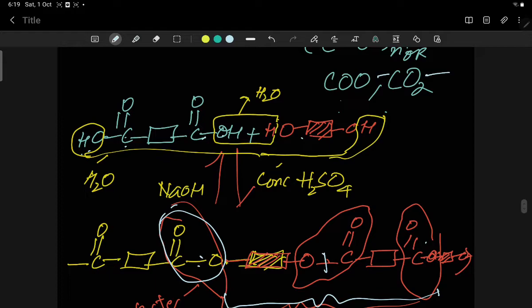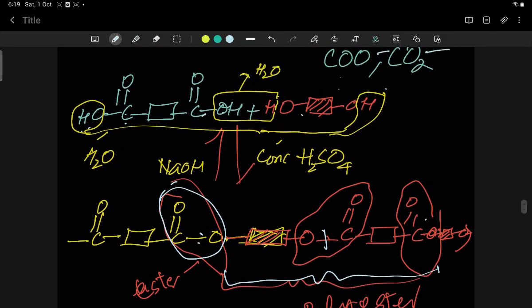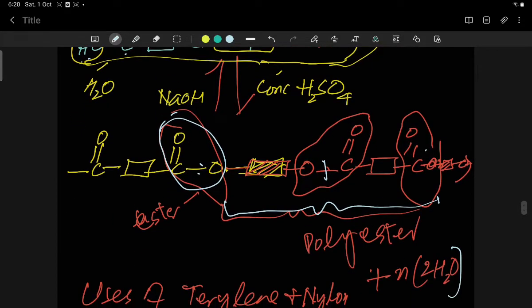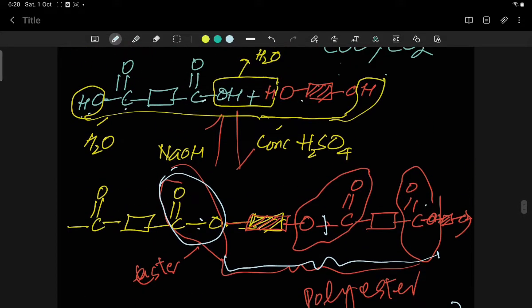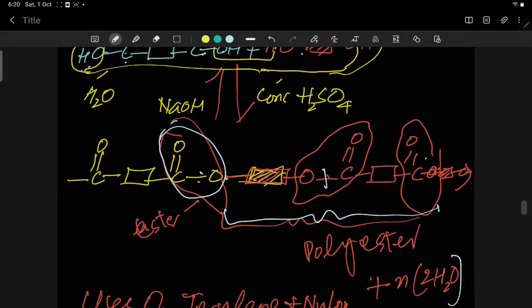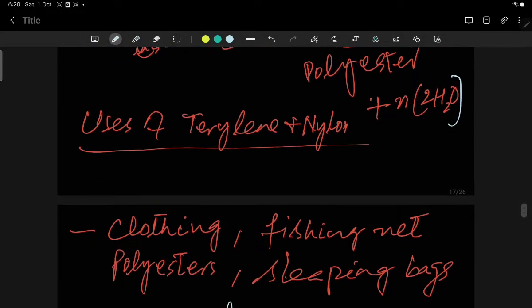The backward reaction is hydrolysis. We can say that the polyester is hydrolyzed to form dicarboxylic acid and diol. This is a very important statement from the examination point of view, because the examiner always asks you which products an ester is hydrolyzed to form. So this is very important to learn, that when hydrolyzed in the presence of water, dicarboxylic acid and diol are formed again. Uses of terylene and nylon.